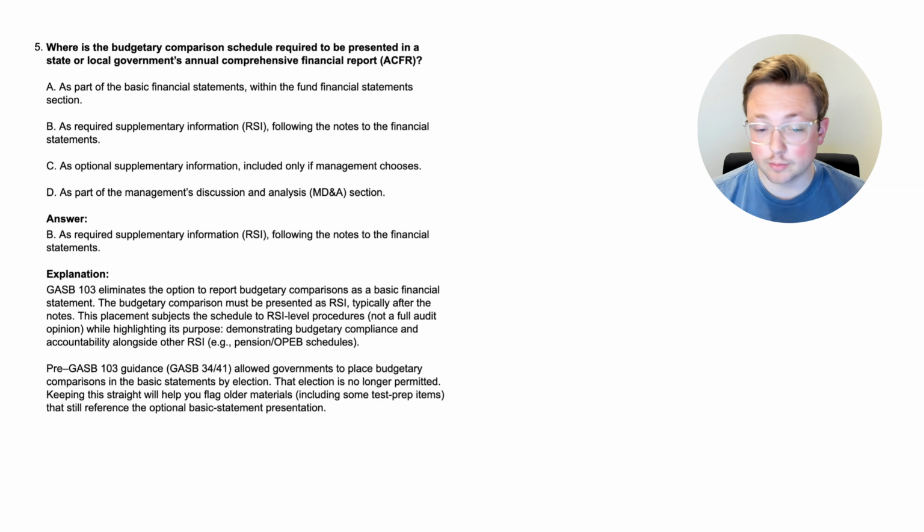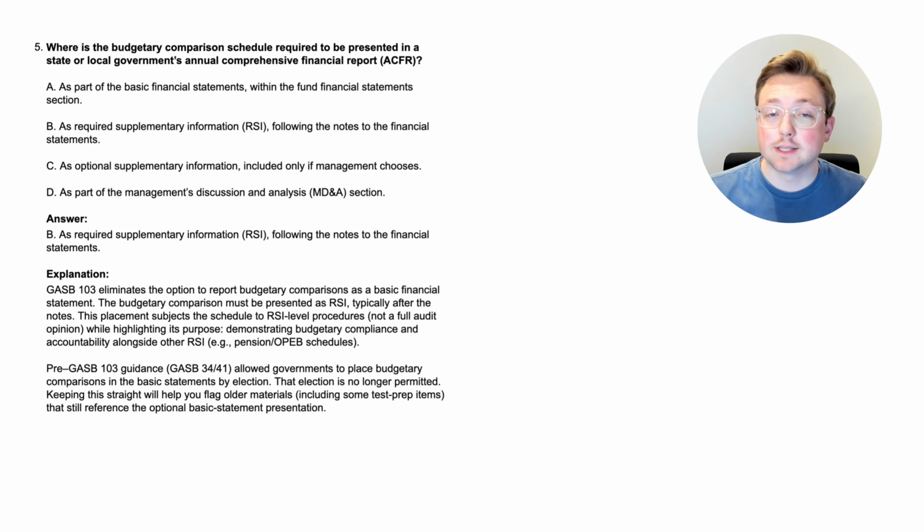So I just want you to know the correct rule is that now it has to be shown as required supplementary information after the notes. It's not going to be a part of the basic statements. So we learned a lot about the budgetary comparison schedule, when it's required, what's in it, where it's going to show up in the financial statements.